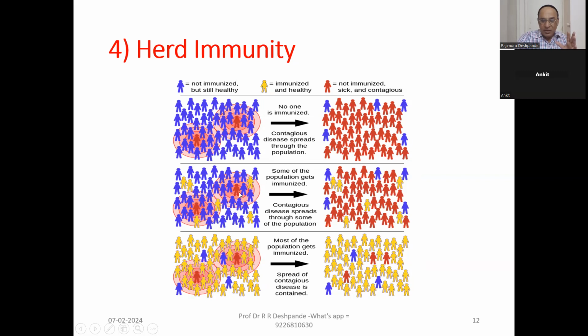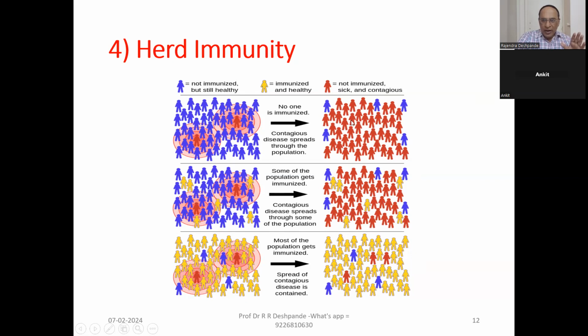Next, in the next picture, some of these people are yellow, can you see? They are vaccinated people. So naturally, some of the population gets immunized, and the contagious disease spreads through only some of the population. And here you can see most of the population gets immunization, all yellow, and so the spread of the contagious disease is totally reduced.